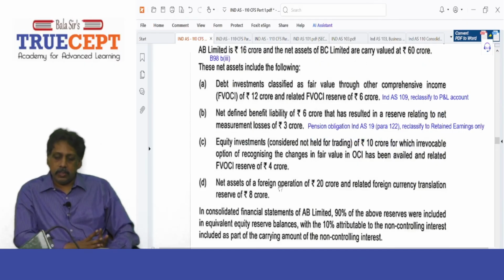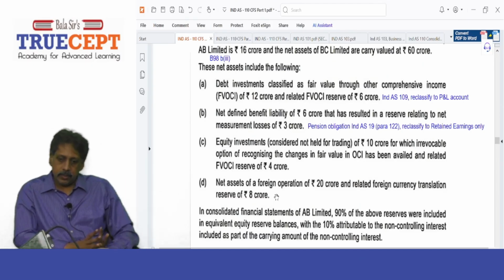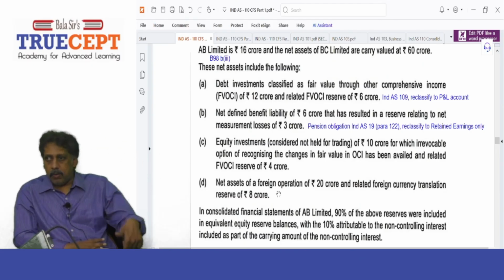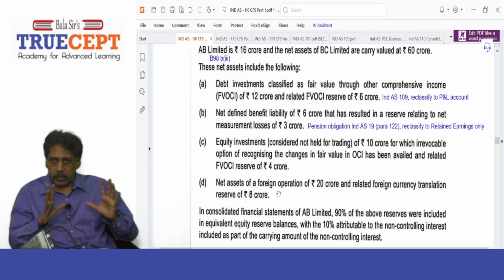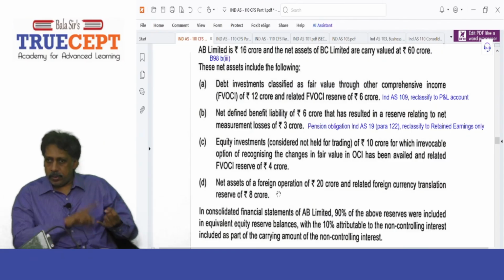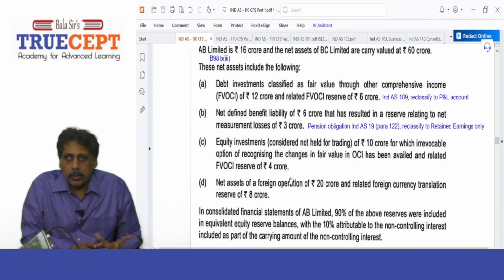Next. Third one, equity. I'll show you the para also, in IND AS 19. Next. Equity investments considered not held for trading of 10 crore. That means what? As for IND AS 109, whenever I have some equity investment, some passive investment, say 10-15%, and if I'm not holding that for trading purpose, I would have carried the investment at what? Fair value through other comprehensive income. As for IND AS 109.